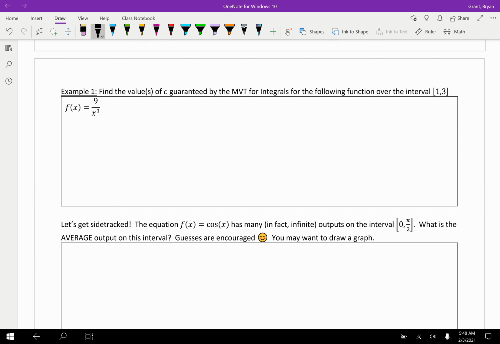Well, ultimately, and I'll kind of show this over on, we'll split this maybe into thirds, I think. Ultimately, we are going to need to show that the area from 1 to 3 beneath the function of 9 over x cubed dx is equal to some value of c, or f of c, times b minus a. So there are a few things we need to do here. If we want to determine what c is, we first need to find the area, and I'm going to do the work for the area over on this left side.